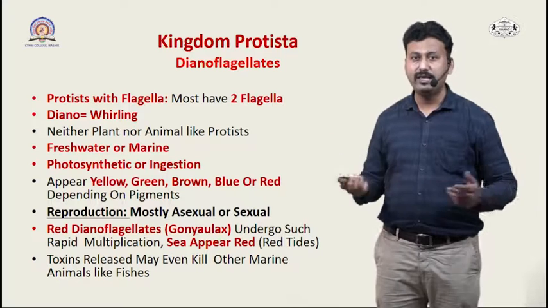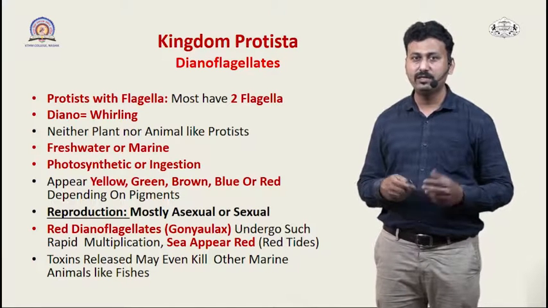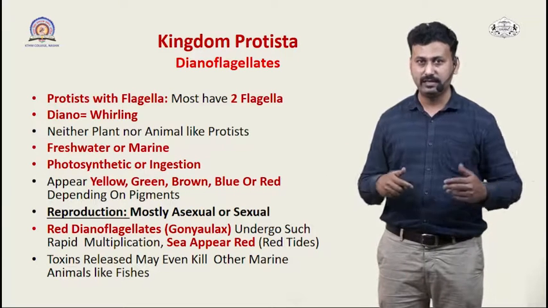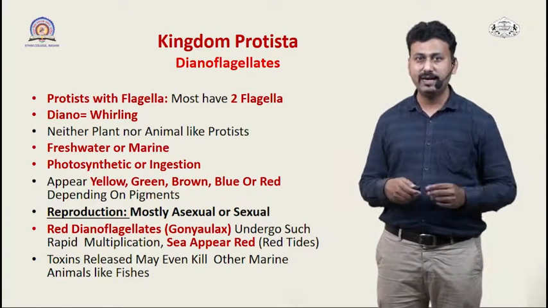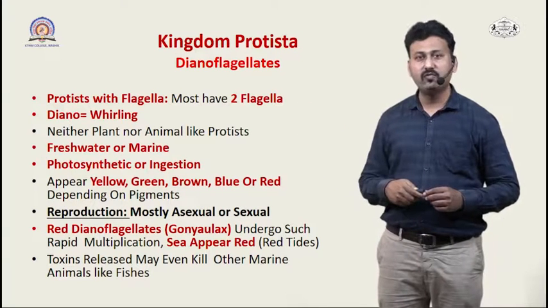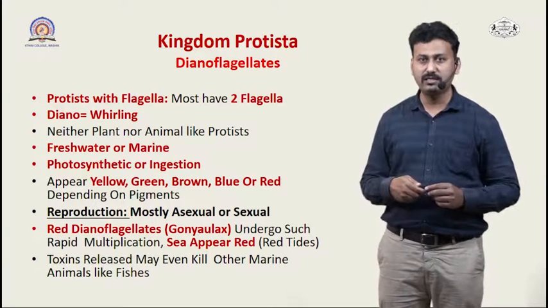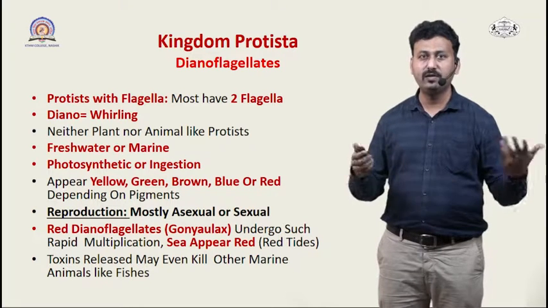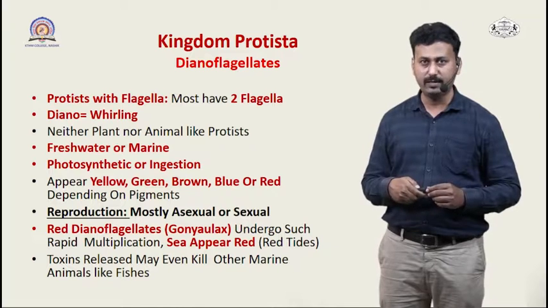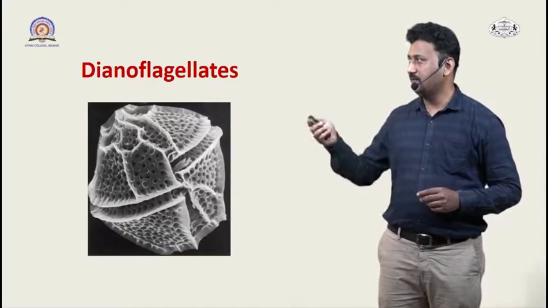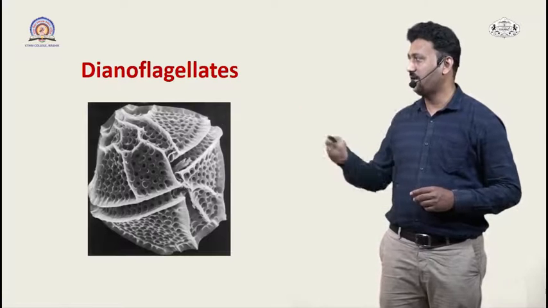They grow in very large numbers sometimes in the sea, and that results in a phenomenon known as a red tide, so the entire sea appears red in color. Sometimes these red dinoflagellates even release toxins which can kill other organisms in that particular ecosystem or environment. In this picture you can see a typical structure of a dinoflagellate cell.